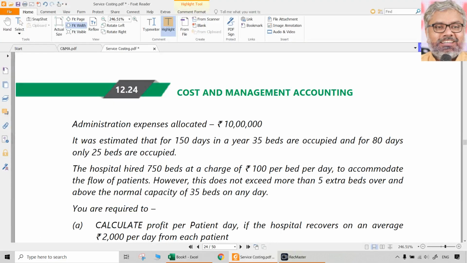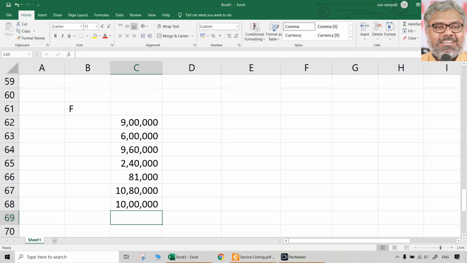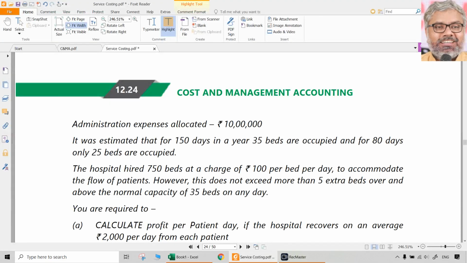But they have to be included, because without them being included, who is going to give the administration expenses back? So we have to also keep them in the costing. Then only they can be recovered. The administration itself is not a profit center. Actual operations of the hospital only is the profit center. So some portion has to be definitely included. Let us keep it in fixed, because it is not based on the number of patients and all. It is just allocated expenses.